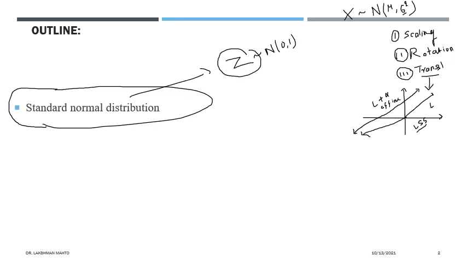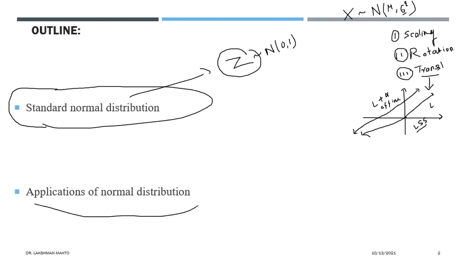So we will see that by using all these compositions, applying them over the standard normal distribution, we can get various normal distributions. In the second part of this lecture I will talk about applications of the normal distribution. Mainly here I will talk about problems related to computing the probability of error, or the probability of something that is distributed in a normal fashion.